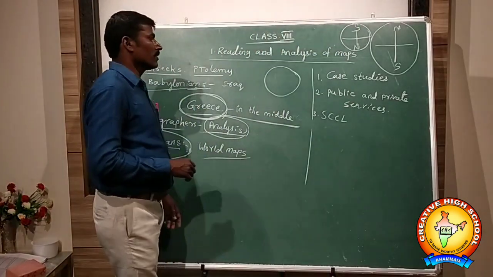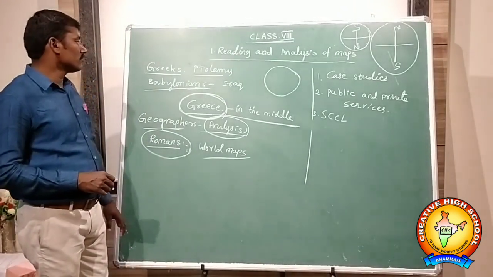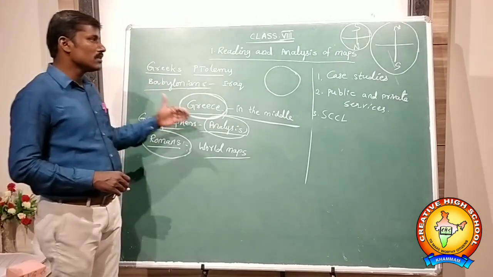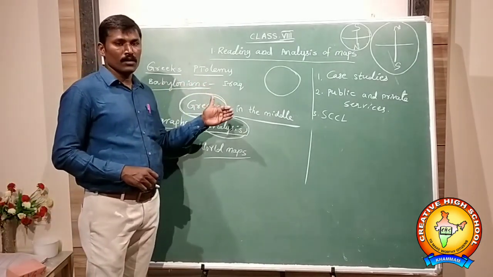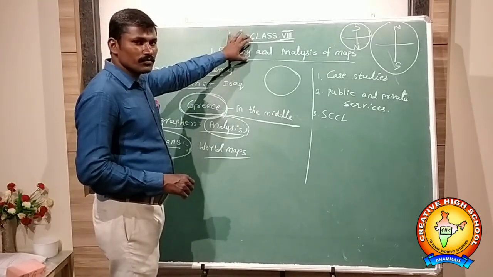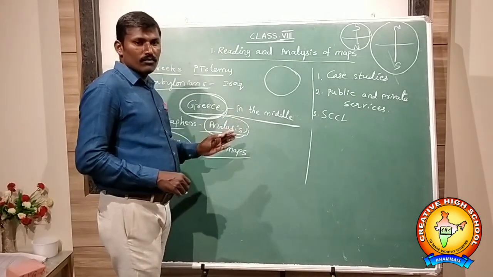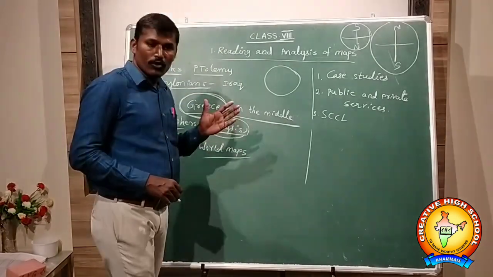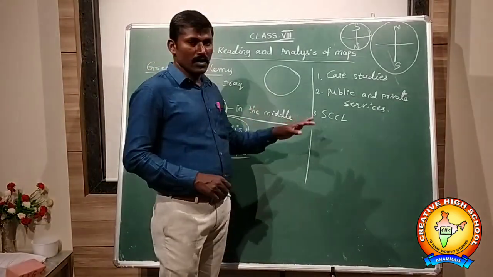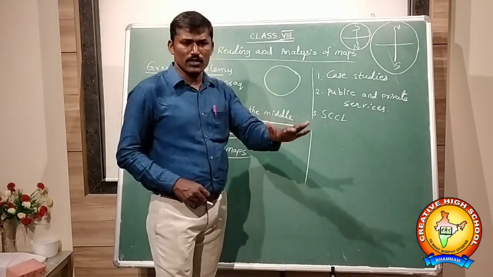So, my dear children, we are going to read an analysis of maps. In our 8th standard also we are going to do 4 projects and write 4 essays. Same common from 6th standard to 10th standard.